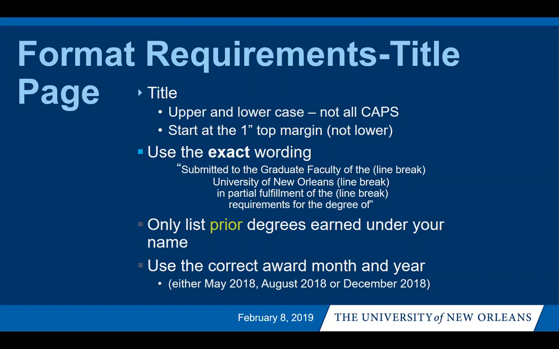You'll use the exact wording: submitted to the graduate faculty of the University of New Orleans in partial fulfillment of the requirements for the degree of. This statement has to look exactly like this. It cannot be in 2 sentences. You have to do the line breaks and make it formatted into those 4 lines. You will only list prior degrees that you've earned under your name, and then you need to make sure that you use the correct award month and year. So if you're graduating in the spring, that will be May 2019. If you're graduating in the summer, that will be August 2019. If you're graduating in the fall, that'll be December 2019.